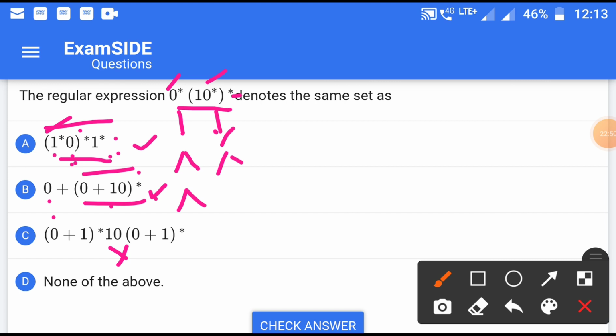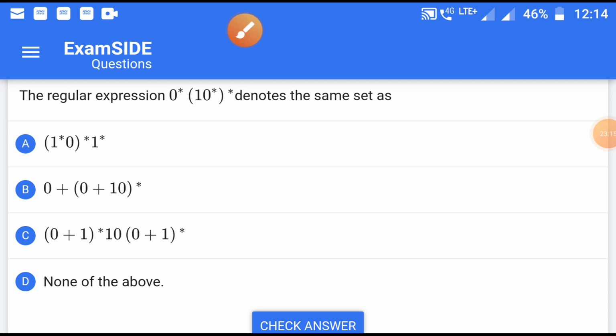So this will also be generated, and the next string, if we take 1 0, 1 0, that can be generated from here. 1 0 1 0 can also be generated from both places.